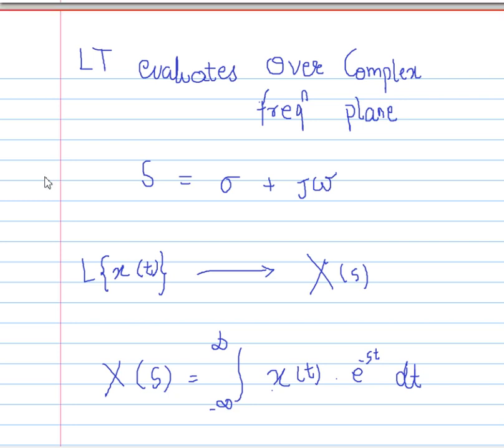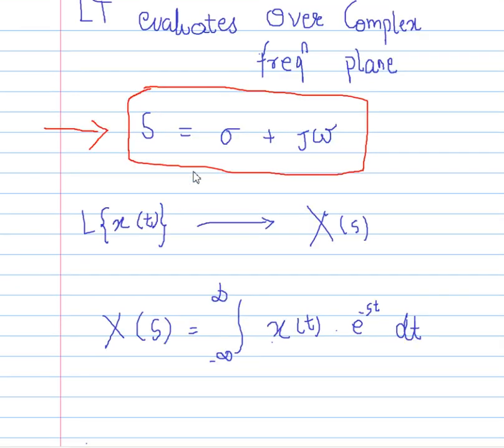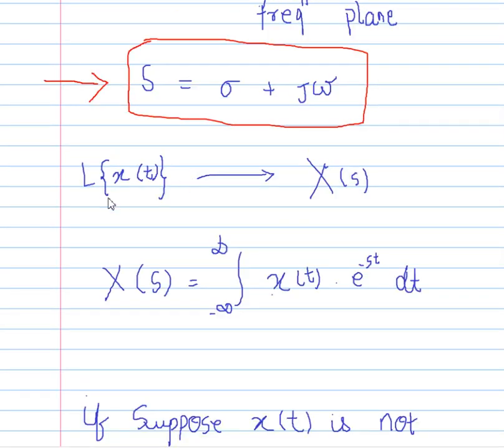Laplace transform evaluates over a complex frequency plane, which is denoted by s, and s equals sigma plus j omega, which is a complex value. When we take Laplace transform of signal x of t, its representation is capital X of s. s is a complex plane.